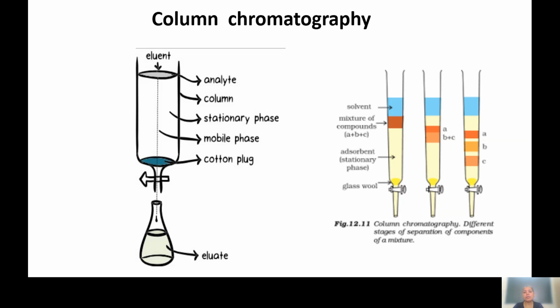Thin layer chromatography is used for identification purposes, but if you want to separate out the active components of the plants, we can use column chromatography. That means we are identifying as well as separating the components on a larger scale. For the larger scale we use column chromatography. But one more thing is that in column chromatography we are not measuring the RF value.